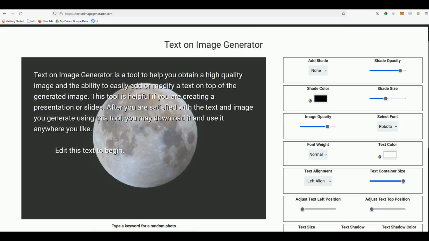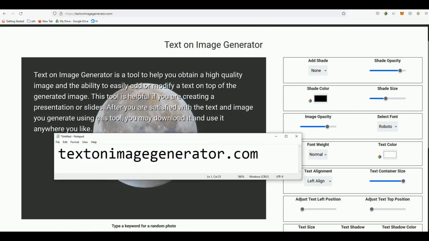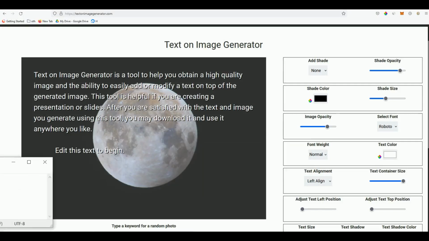Hello guys, so in this video I just want to introduce to you this website called Text on Image Generator. So the URL is textonimagegenerator.com. So the main purpose of this website is for you to generate text on the image.